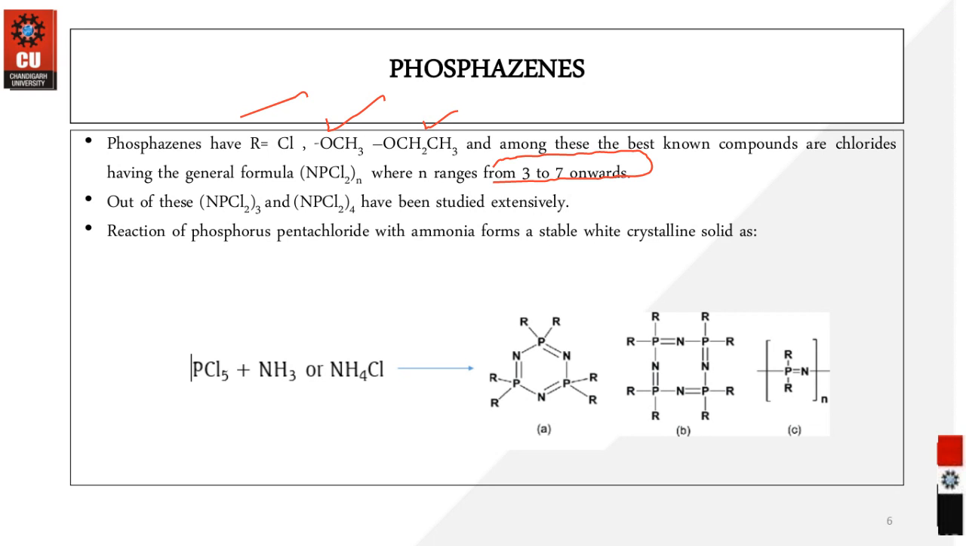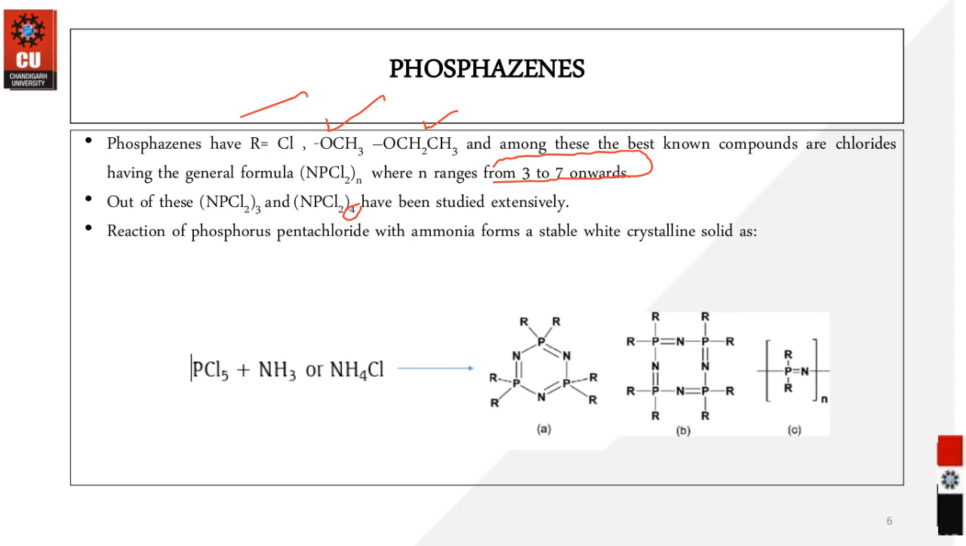Okay, so out of these, NPCl2 with n as 4 has been widely extended. So what I want to say from this slide is that we have the cyclic trimer and cyclic tetramer. So these compounds are most commonly exploited for various studies and various applications.